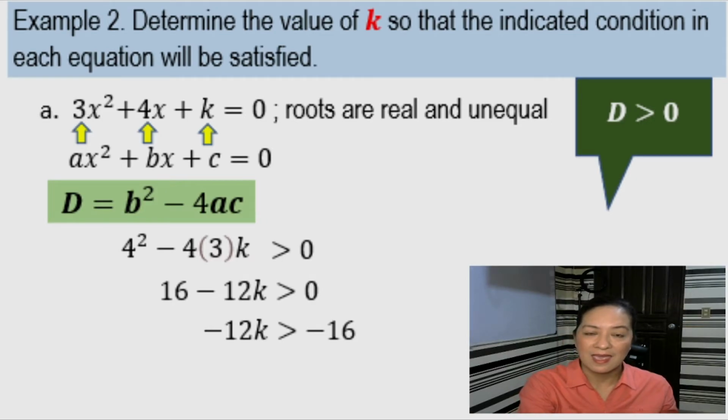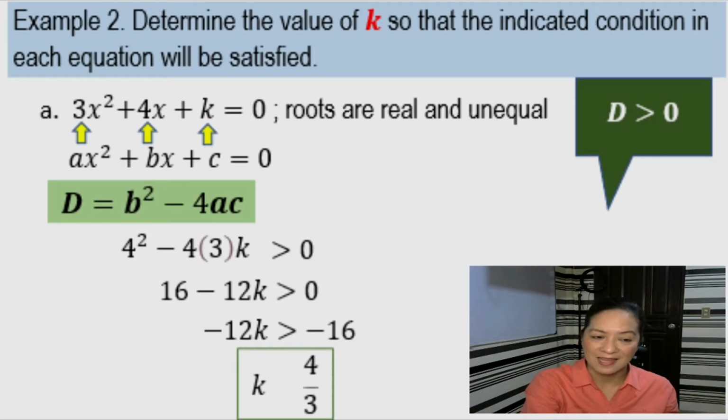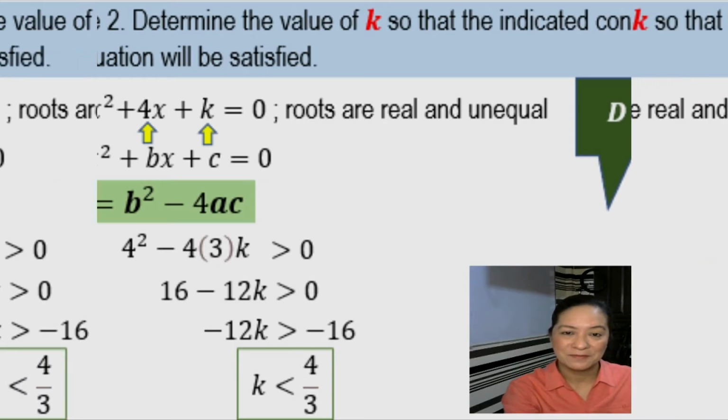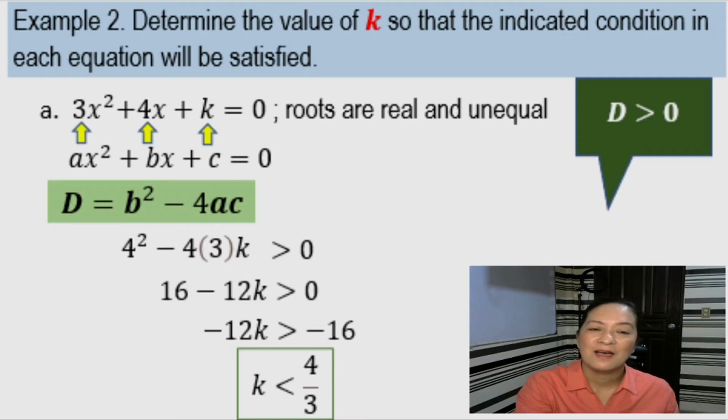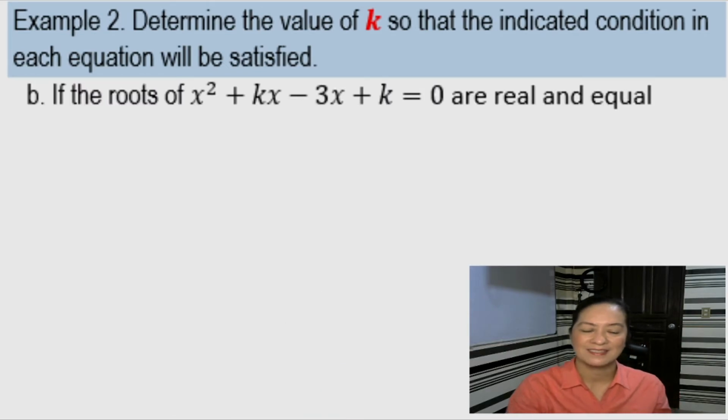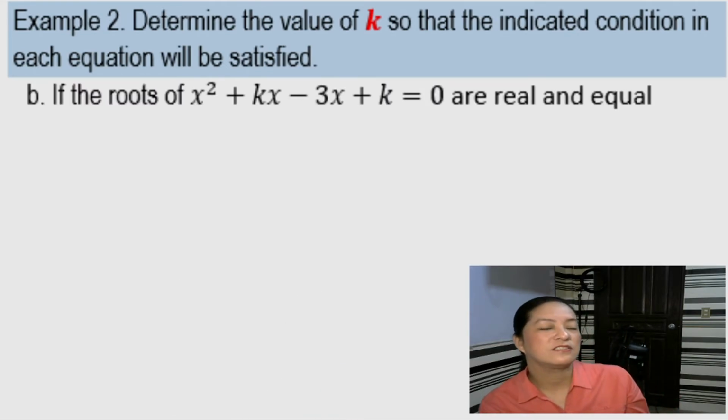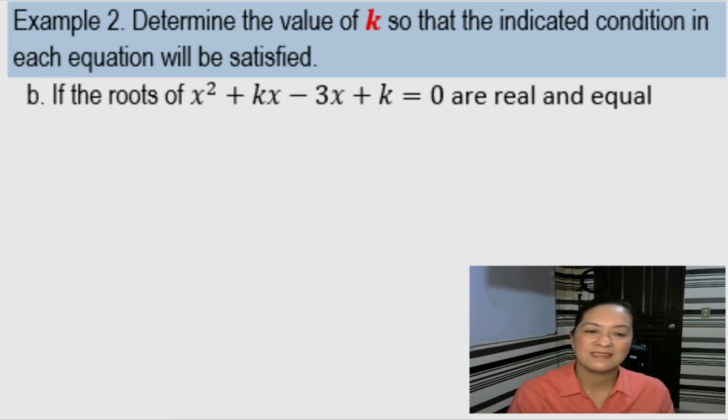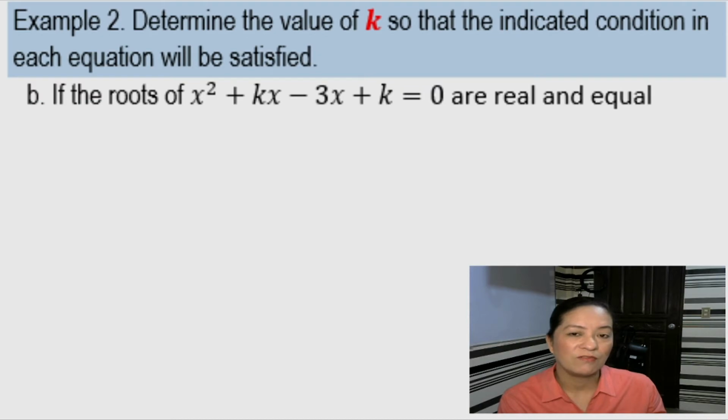Therefore, k is less than 4 over 3. Is that clear? Now, let's have letter B. If the roots of x squared plus kx minus 3x plus k equals 0 are real and equal, what must be the value of k?